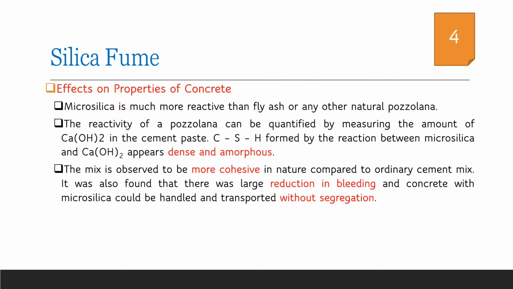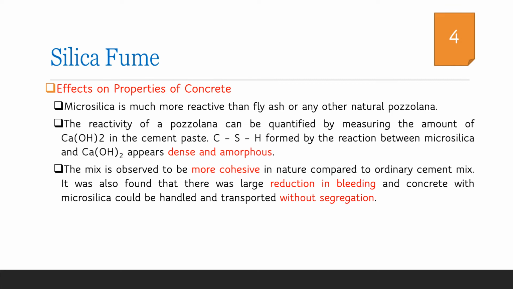Considering the effects on properties of concrete, microsilica is considered to be more reactive than other pozzolanic materials due to its larger surface area. Larger surface area means more area is available for the reaction.